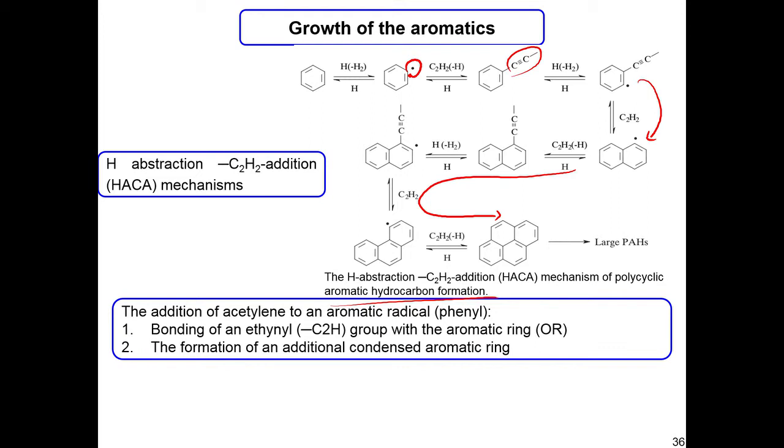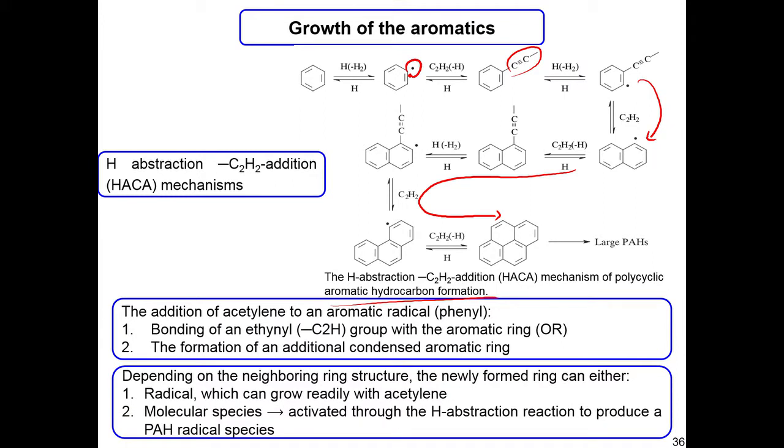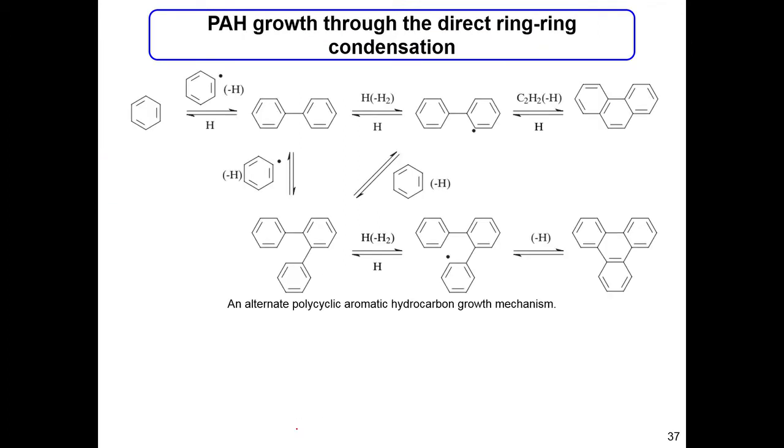Now, this is important in the formation of soot. And of course, depending on the neighboring ring structure, as you see, this newly formed ring can either grow radially into acetylene, or it can be activated through a hydrogen abstraction reaction to produce a polyaromatic hydrocarbon radical species.